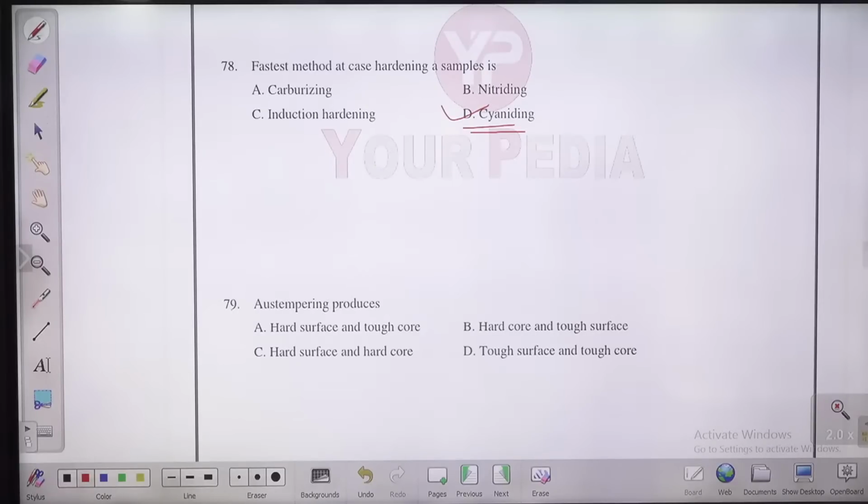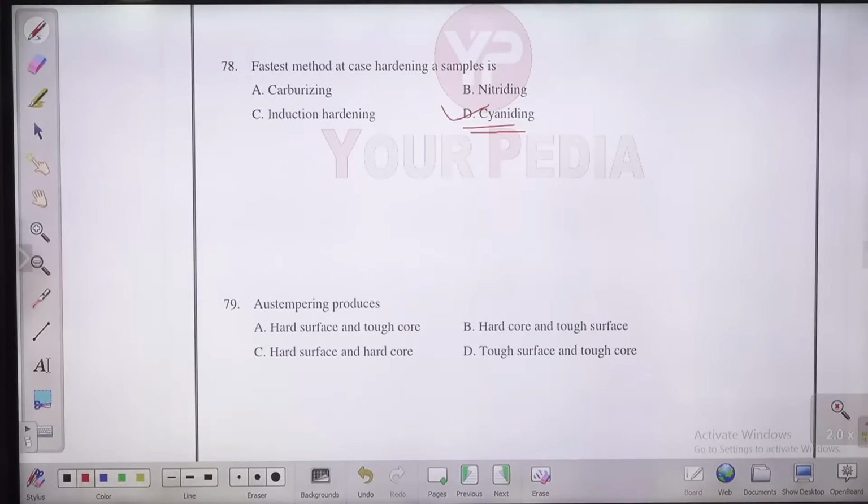Induction hardening is not a faster process for case hardening. In cyaniding, you directly immerse the workpiece into a bath of sodium cyanide at a particular temperature in the range of 850 to 950 degrees Celsius, and then you carry out the quenching. That's why cyaniding is a very fast process to get case hardening.